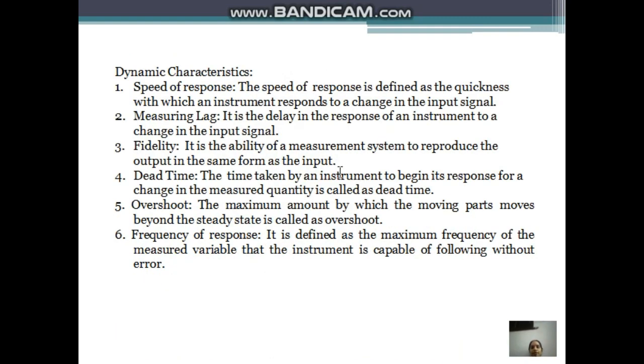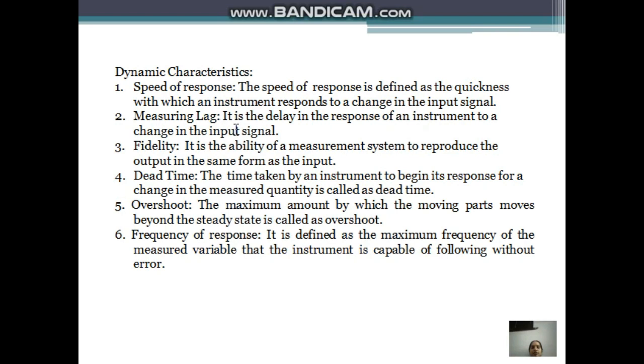Now we will see the dynamic characteristics. If the measured quantities are varying rapidly with time, these are called dynamic characteristics. In that, the first one is speed of response. The speed of response is defined as the quickness with which an instrument responds to a change in the input signal. So if the instrument responds even to a small change in the input signal, that is called speed of response.